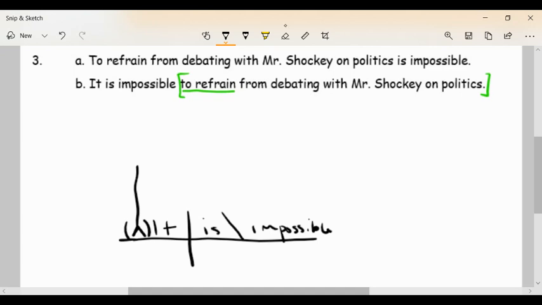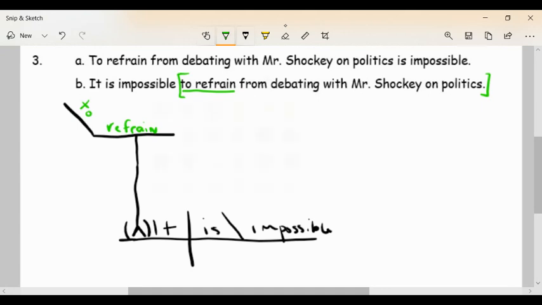I'm going to go a little higher at this just because I know what's going to happen. So here's this word to, and then our verb is refrain. So here's my nominal infinitive, because I didn't have a clause. There's no subject to this. It just starts off with this infinitive, to refrain.